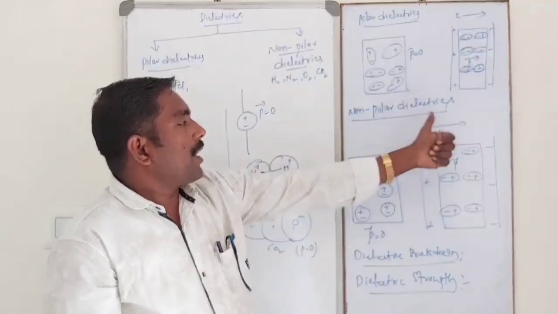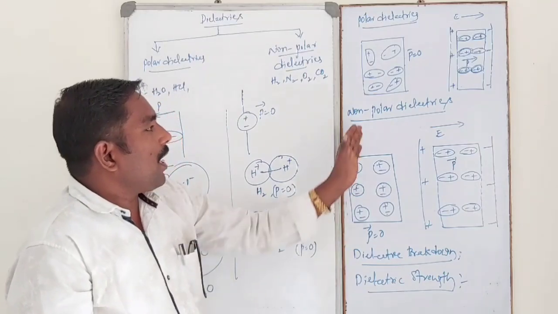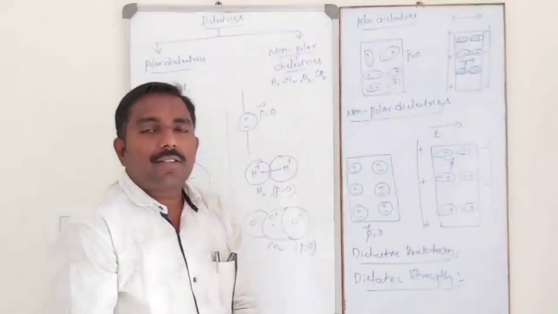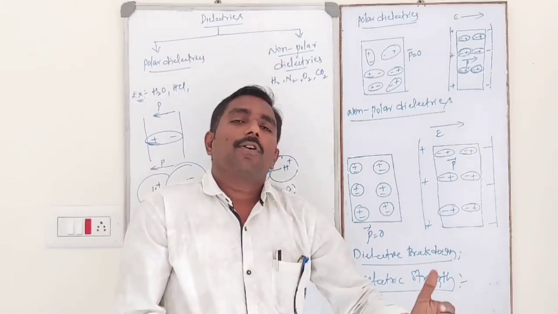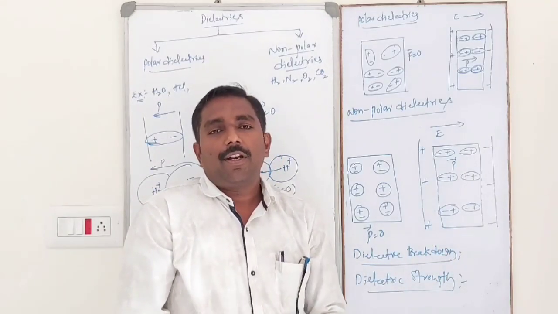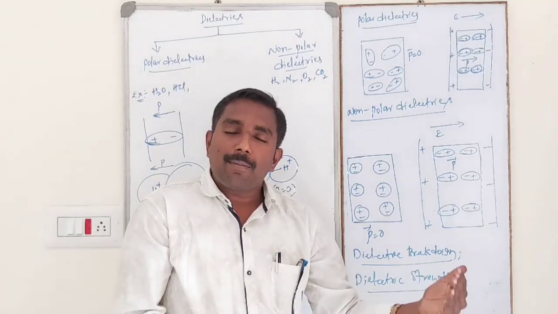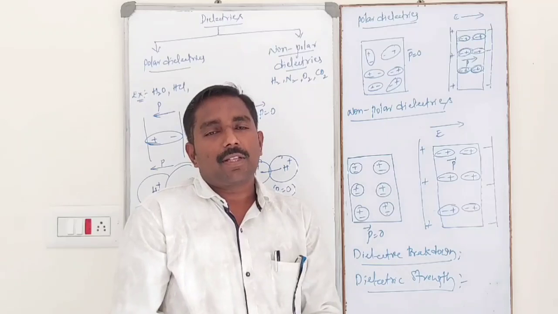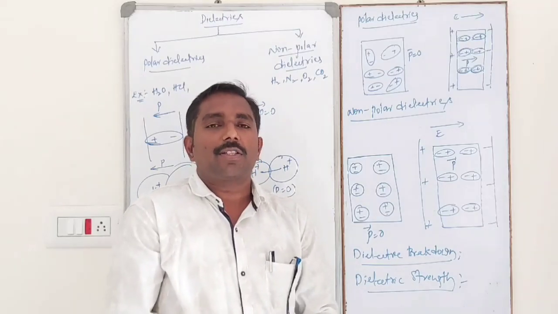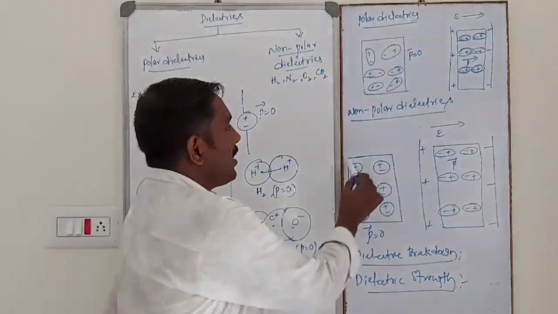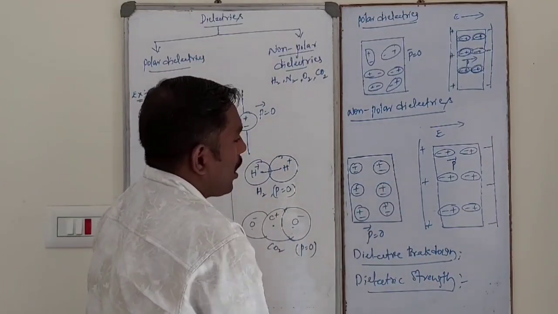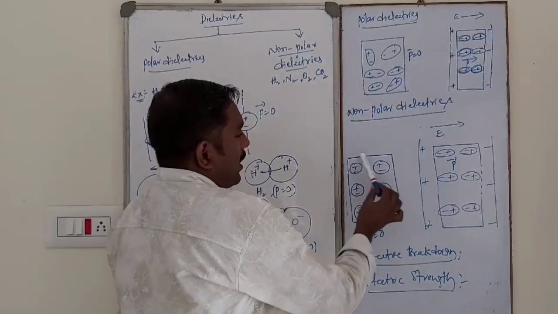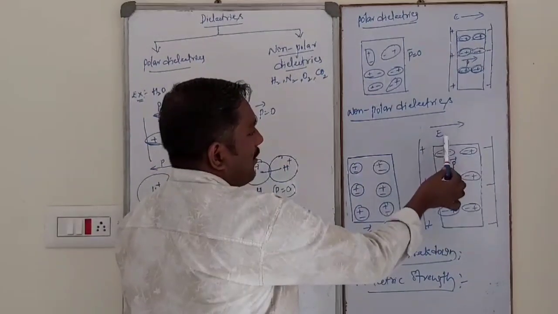Now, non-polar dielectrics. What are non-polar dielectrics? Of course, we already know. A non-polar dielectric is made up of non-polar molecules. It does not possess a permanent dipole moment because these have a symmetrical shape. The center of positive and the center of negative charge coincide. This is the non-polar dielectric slab. Then this non-polar dielectric slab is kept in an external electric field.